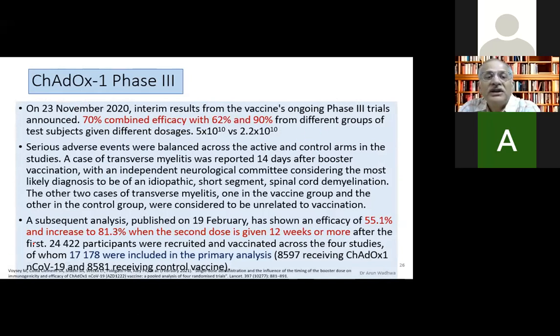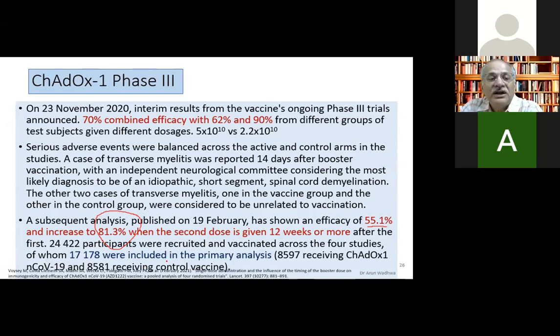And it was increased to 81% when the second dose was given after 12 weeks. So this is important to note that when the initial studies were done, in one study it was found that when you gave after 1 month, it was 55%. And when the interval was increased to 3 months, the 12 weeks interval, then it became 81.3%. So by taking the vaccine now, after 3 months, government has done double things, that they have increased the flow of the vaccine, more people can take it, and the efficacy is also increased.